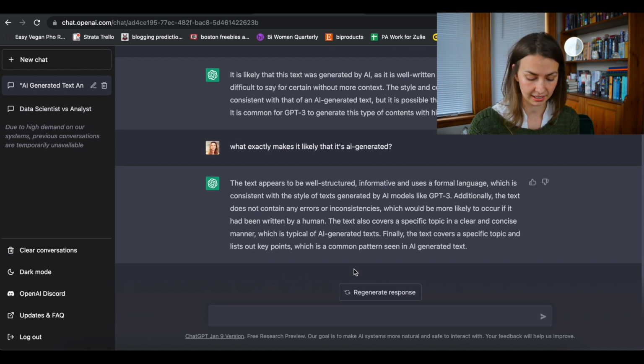So no surprises there. The interesting thing here is you can actually ask it to tell you what exactly makes it that AI flavor. Well, I think most of us intuitively know, but there are a couple hallmarks of AI writing that ChatGPT will actually be able to tell us. So the chat appears to be well-structured, informative, and uses formal language. Here's what I was talking about, no errors or inconsistency. Finally, the text covers a specific topic and lists out key points, which is a common pattern seen in AI-generated text. Okay, interesting.